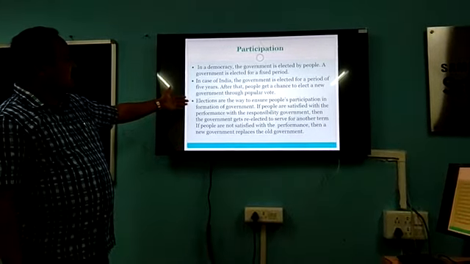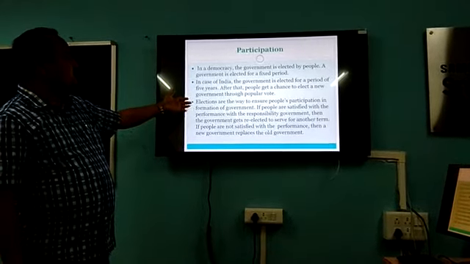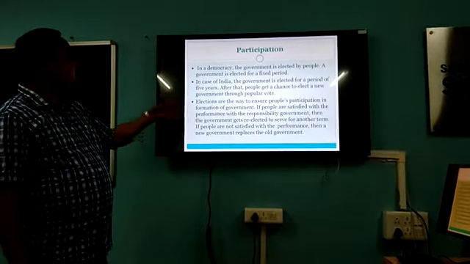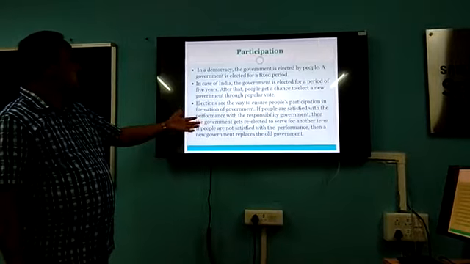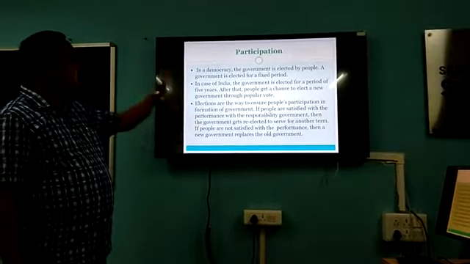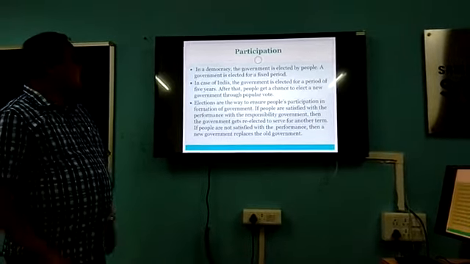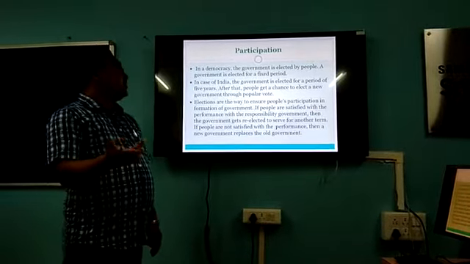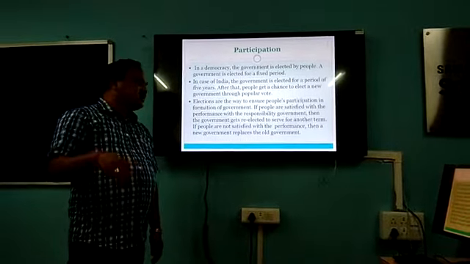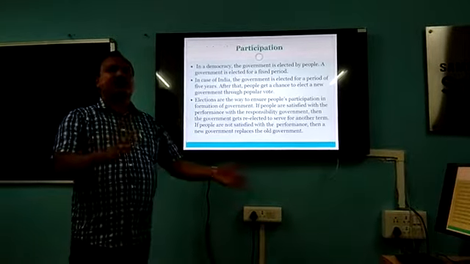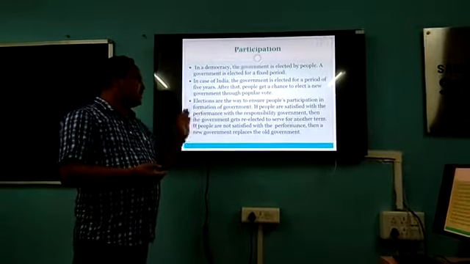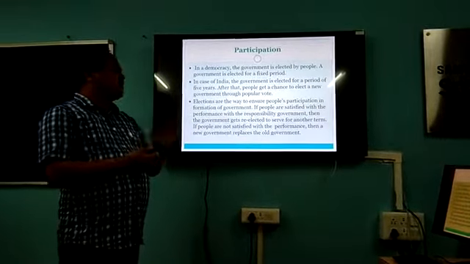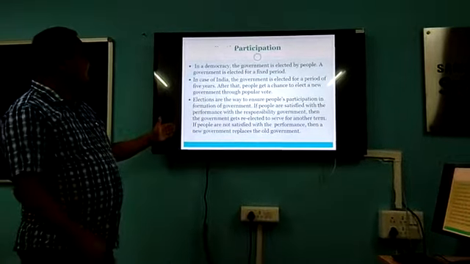If the government is doing good, if the people are satisfied with their performance, if they are taking good responsibility for the working of the government, then the people re-elect the government for another term. So after 5 years, they may continue for another 10 years if they are doing well. But if they are not able to do their work properly, if the people are not satisfied, then people have the chance, by the process of election, by voting, to change their government.